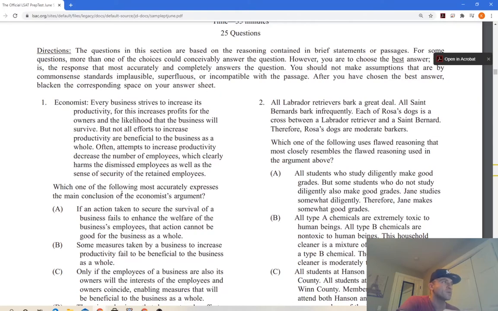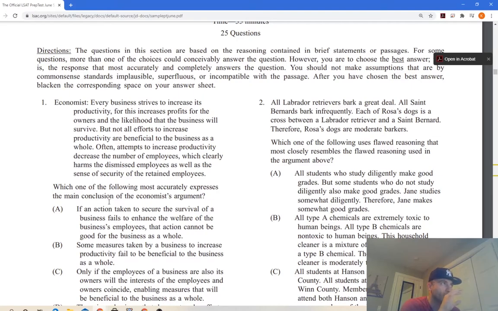This one here: which one of the following most accurately expresses the main conclusion? So this is really easy, right? All you have to do is find the main conclusion. The book has a way of doing it, using qualifiers like because and since, and trying to figure out how it flows. But ultimately it's kind of like the core message of what needs to be said, right, of what the author's trying to say.